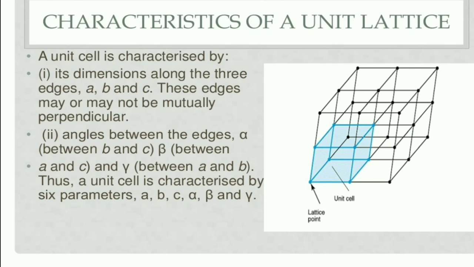Now we are discussing a unit cell. A unit cell is the smallest portion, or building block, of a crystal lattice. We have already studied that a crystal lattice is a three-dimensional arrangement of constituent particles in space. But what is a unit cell?